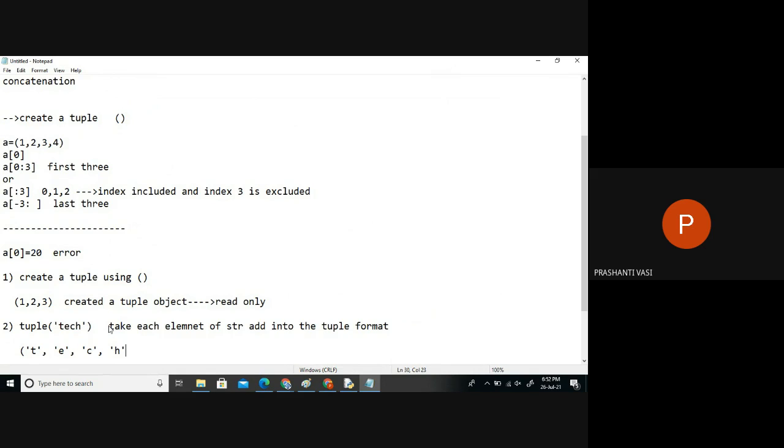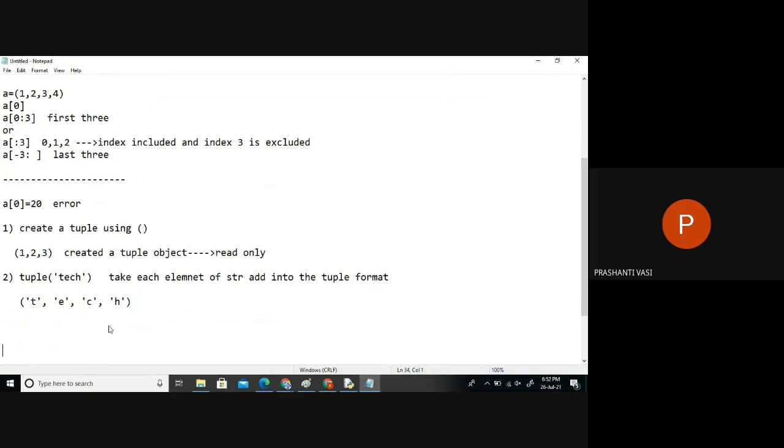Whatever items you have, if you want to store them in a tuple format so that nobody can do modifications, you can call the function called tuple. Not only this, we can give any type of information to it and it converts into a tuple format.